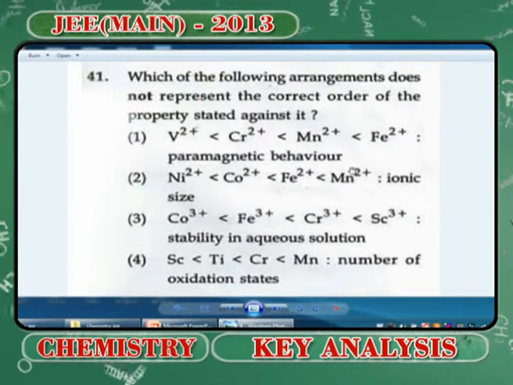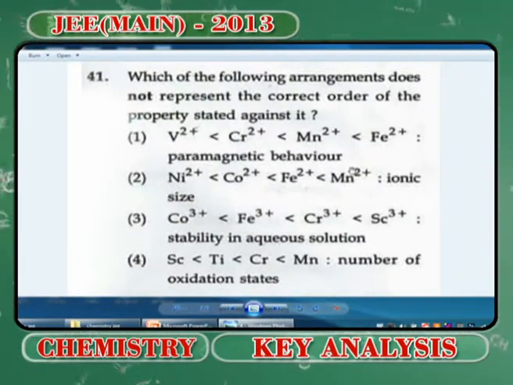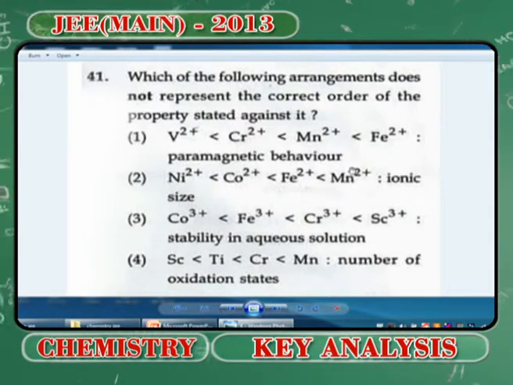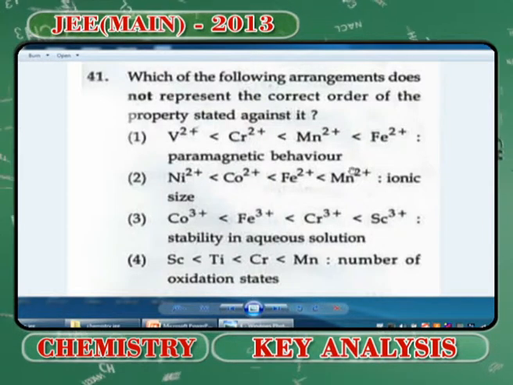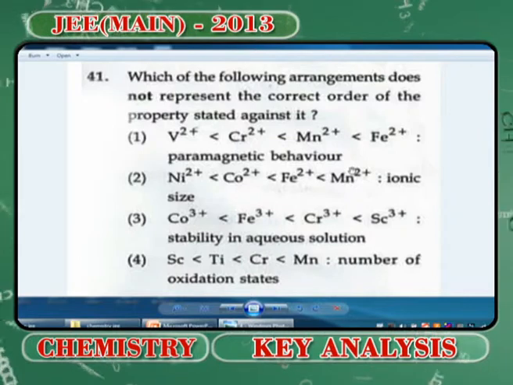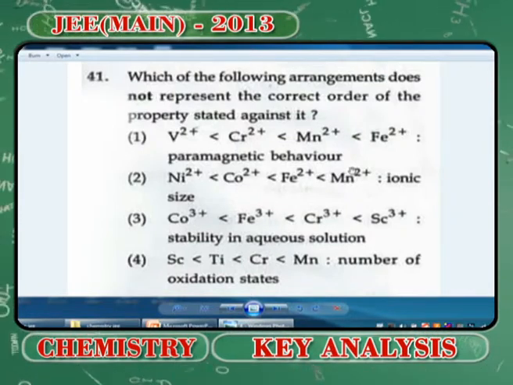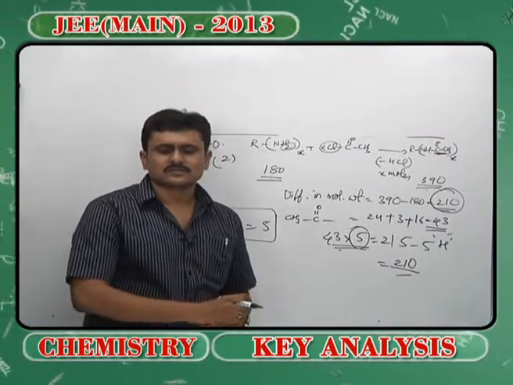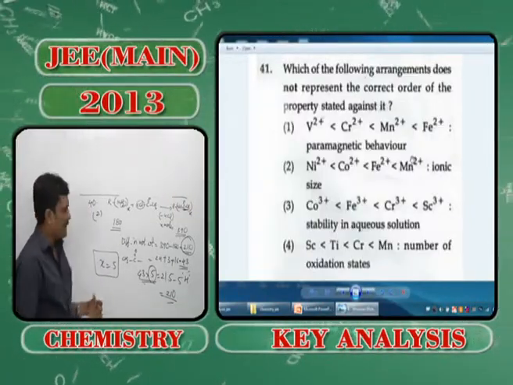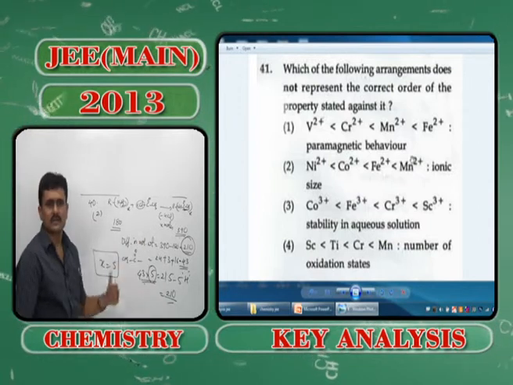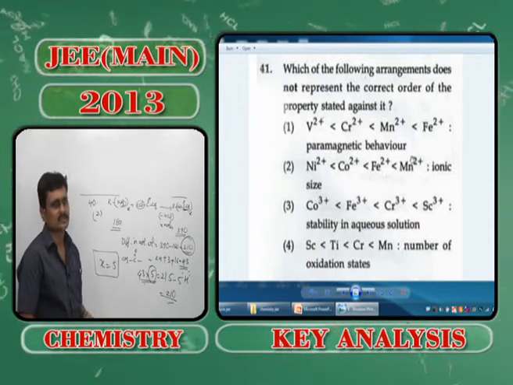I hope you are copying, so I am leaving enough space for this. So when it comes to problem number 41, as soon as you move on, you will understand that it is related to the d-block elements' paramagnetic behavior, because you can see that they have straight away moved from left to right in the periodic table in the d block, 3d series.